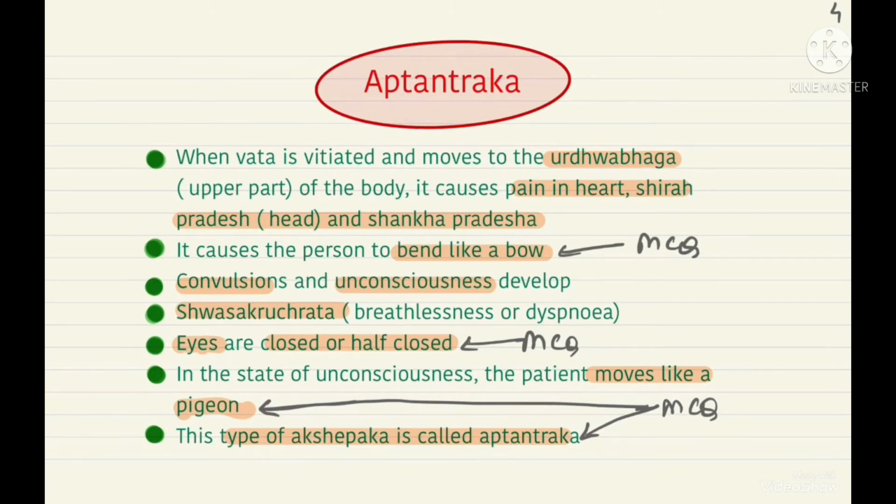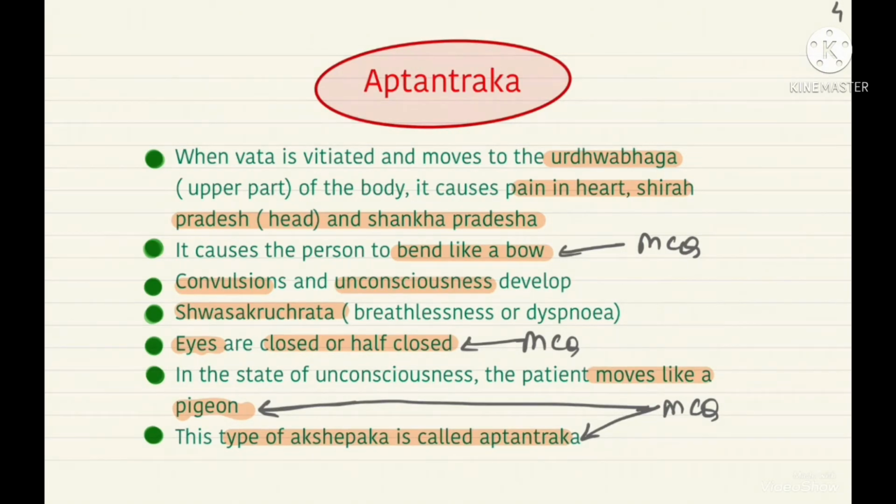Okay. So now after this, what happens? The convulsions and the unconsciousness start to develop. So the person starts getting frequent convulsions and he also becomes unconscious. Now there is shwasakruchitra as well, that means there is breathlessness or dyspnea. The person cannot breathe properly. The eyes are closed or half closed. This is an MCQ. This is asked in exams, whether the eyes are closed or half closed, in which kind of condition.